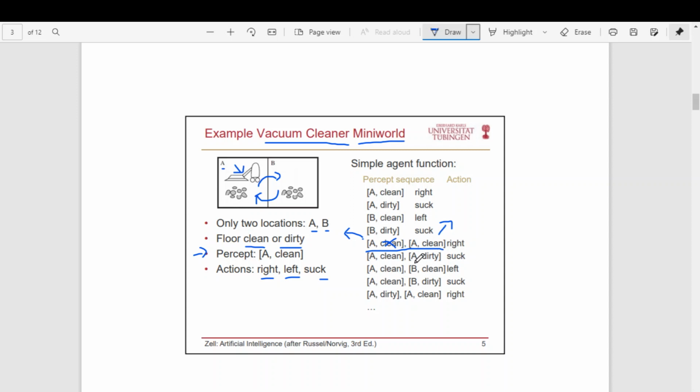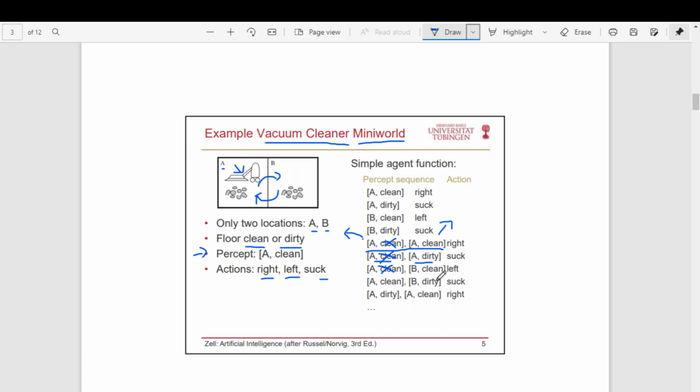Similarly, the current percept is A is dirty, and the previous percept is A is clean. We need only the current percept, so ignore the previous one. A is dirty means the agent should suck the dirt. Similarly, next is B is clean, and the previous percept is A is clean. We don't bother about the previous percept. B is clean means the agent should move towards the left.